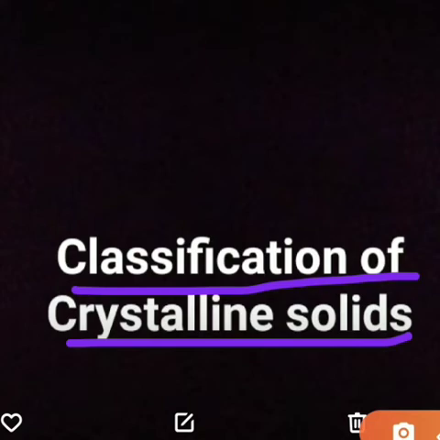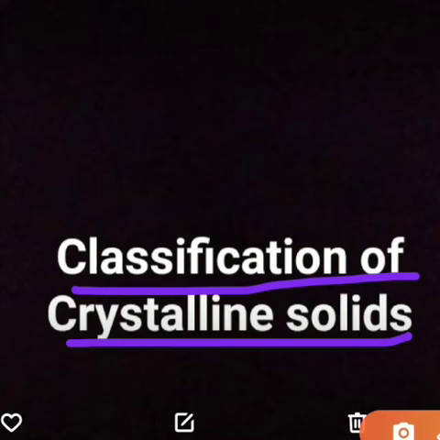They are almost incompressible. Constituent particles may be atoms, ions, or molecules. We also discussed the classification of solids, in which we saw that they may be amorphous, which are pseudo solids, or crystalline, which are true solids.